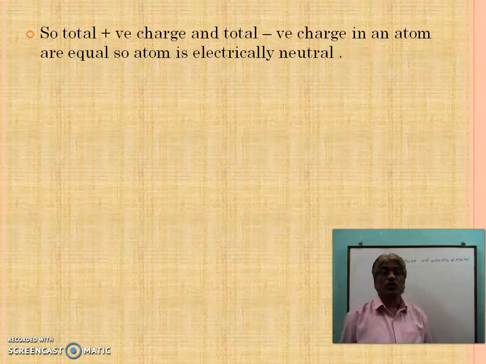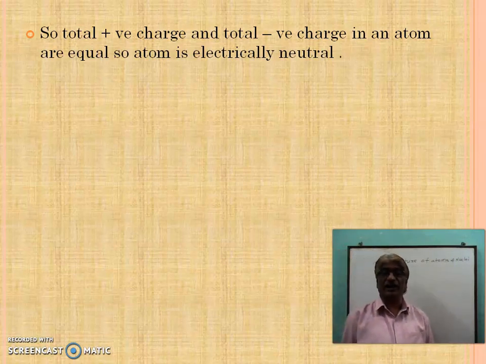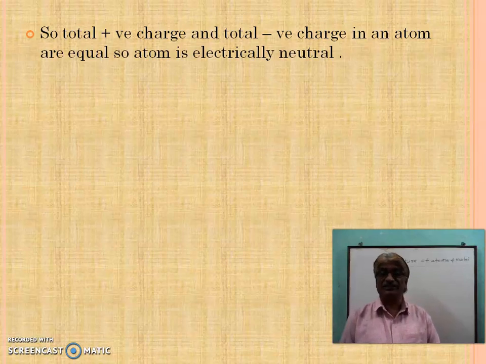So the total positive charge and the total negative charge of an atom are equal. If the total positive charge and total negative charge in an atom are equal, then the atom is said to be electrically neutral.